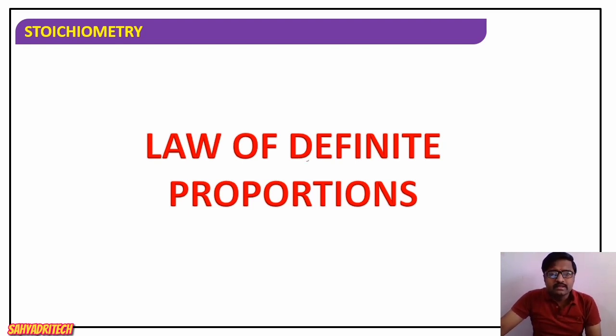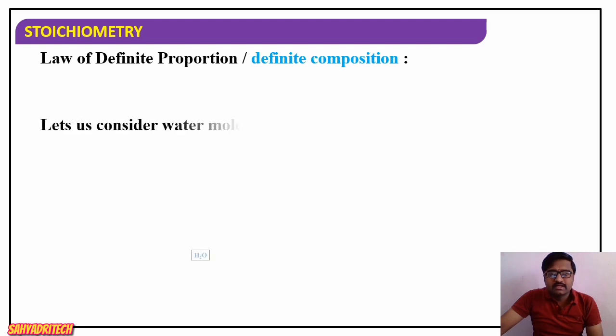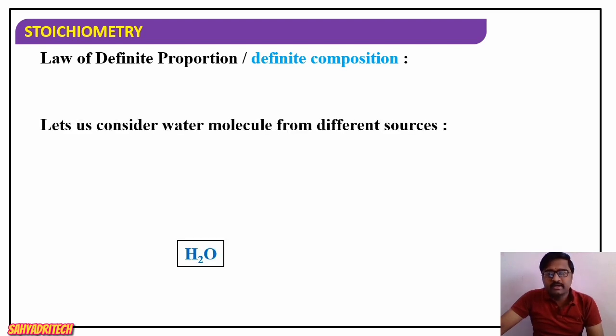Now here we try to understand the meaning. Definite means fixed, right? Definite proportions. Well, this law of definite proportion is also called the law of definite composition. To understand it better, we go with an example. Say for example, water.